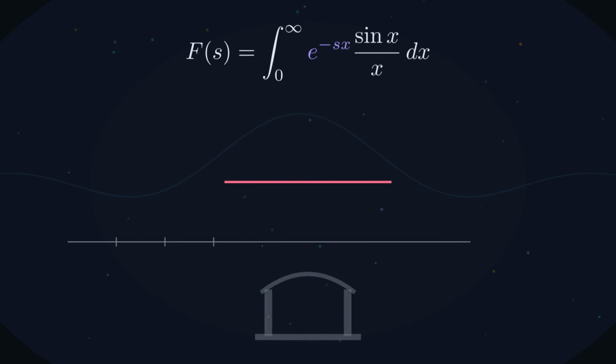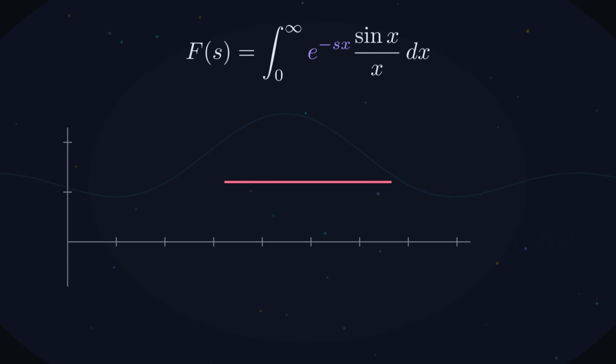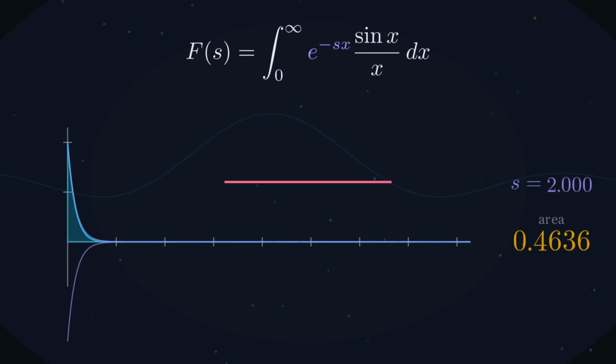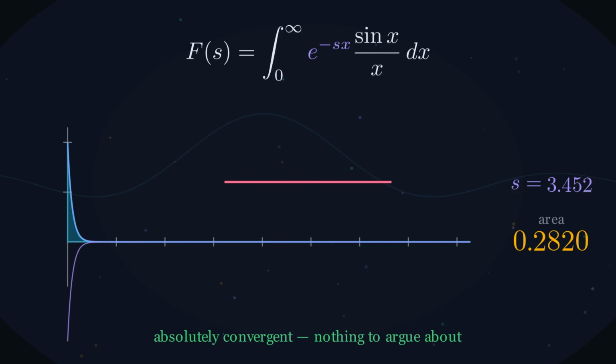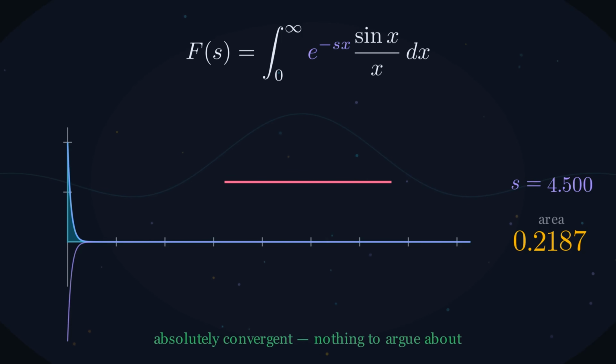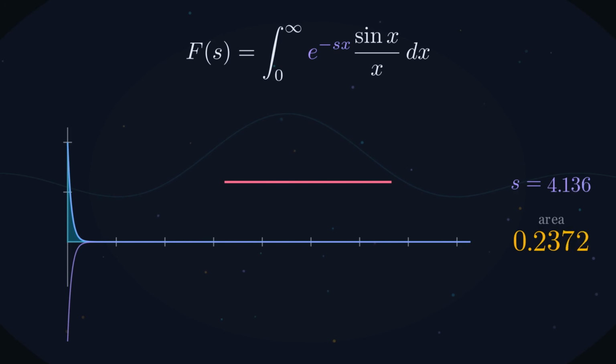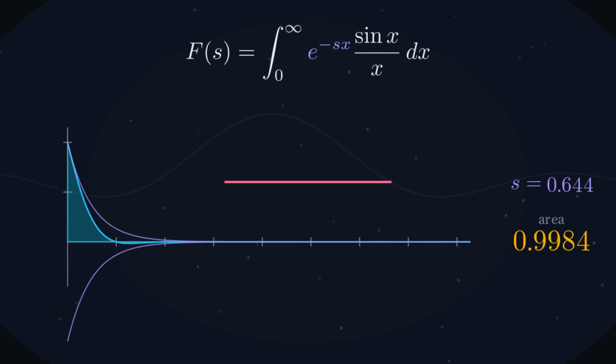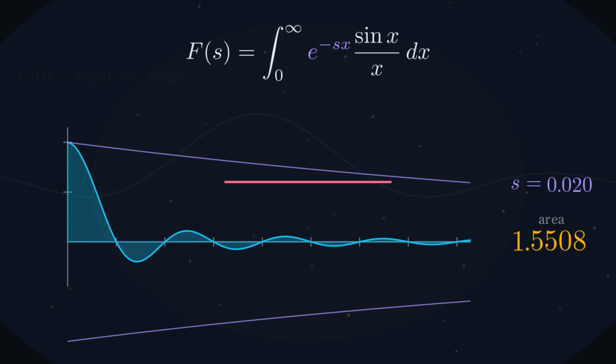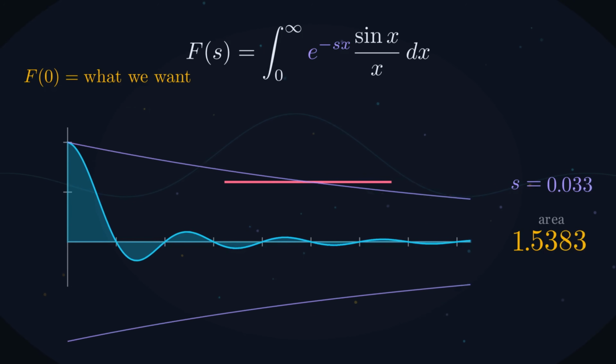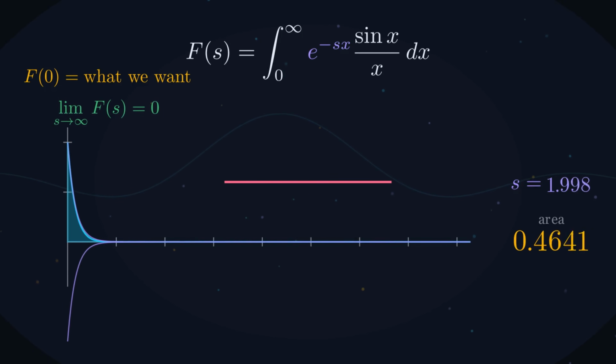That's a damping factor. When s is big, it strangles the wave almost immediately. The area is obviously small and obviously computable because now everything converges absolutely. There's no delicate cancellation left. Nothing to argue about. And when s is 0, the envelope is just the number 1 and it's gone. We're back to the original problem, untouched. So we have a bridge. One end is a problem we can't do. The other end is a problem that's easy.